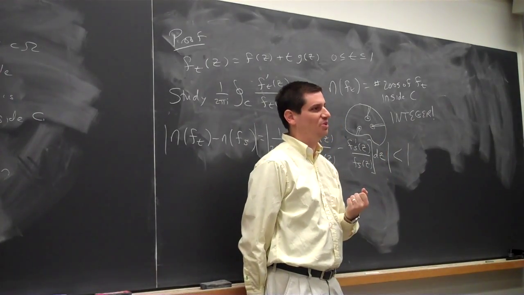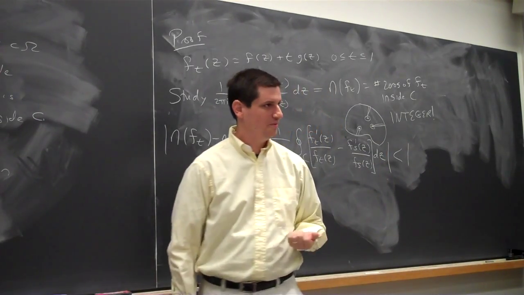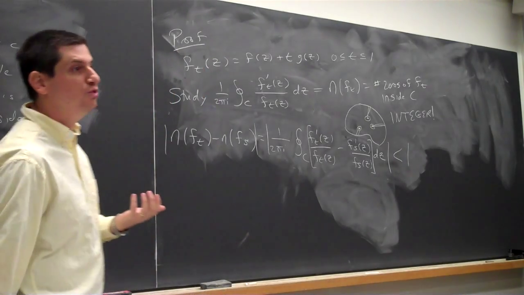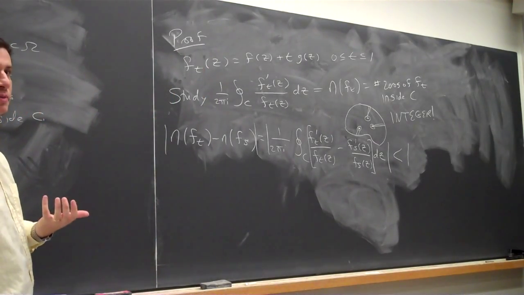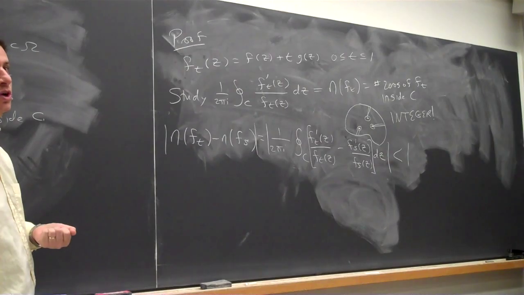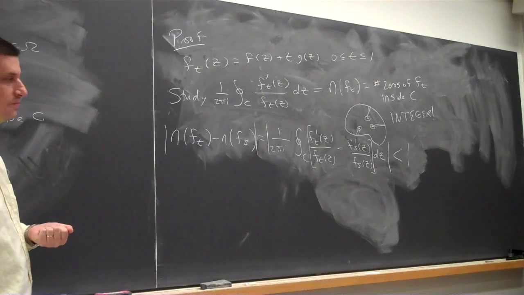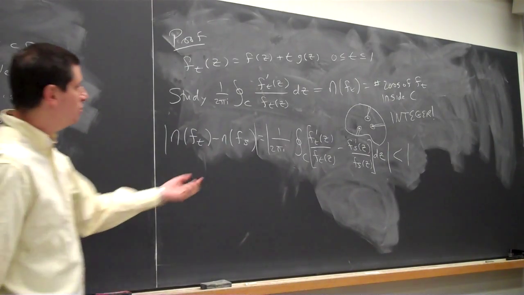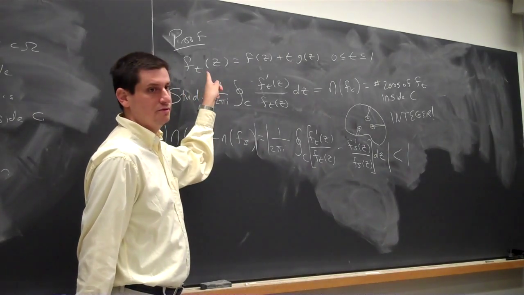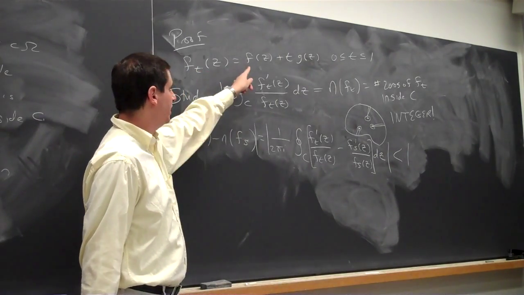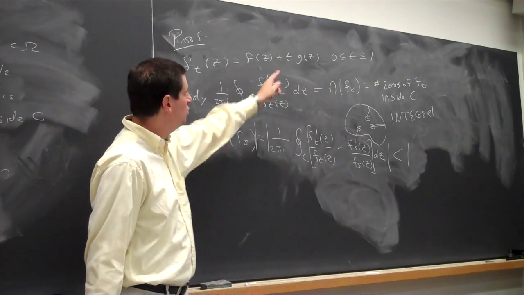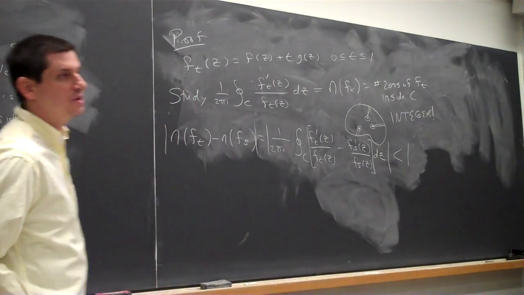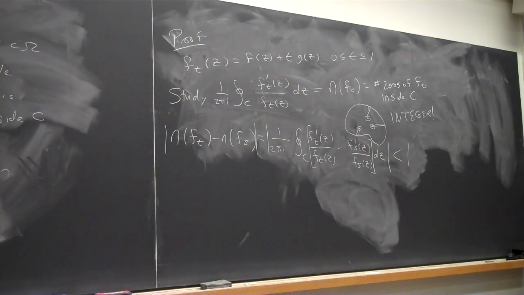How do we show it's less than 1? We show it's less than epsilon, for small epsilon. But we don't really need to get the benefits of a small epsilon. We just have to be somewhat close. What is f_s again? That's just going to be evaluating it at time s. Okay. So at time 0, we're at f. At time 1, we're at f plus g. Okay. And this is some intermediate time.